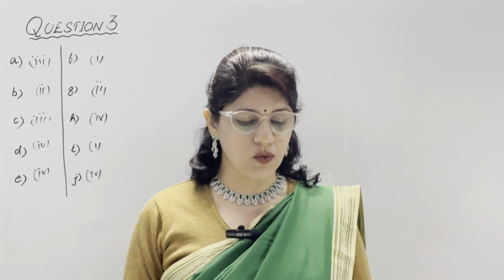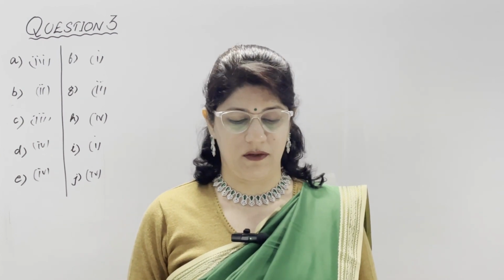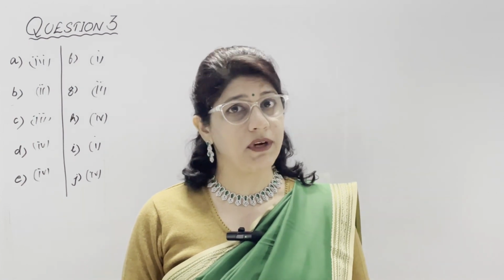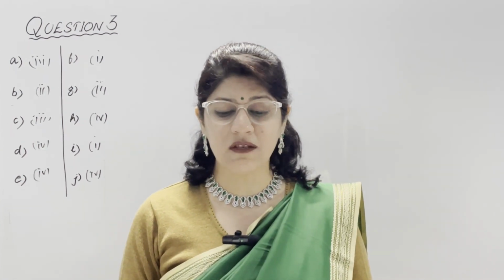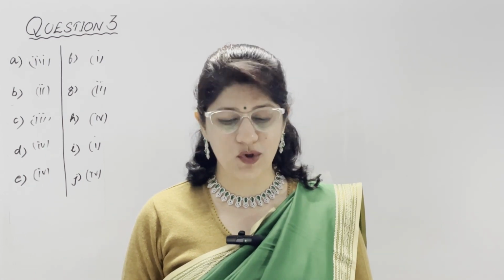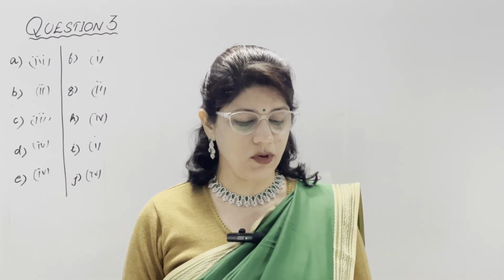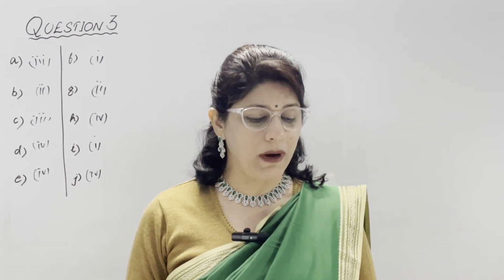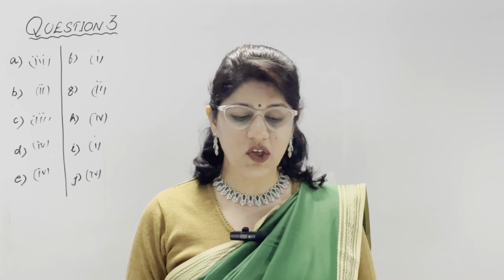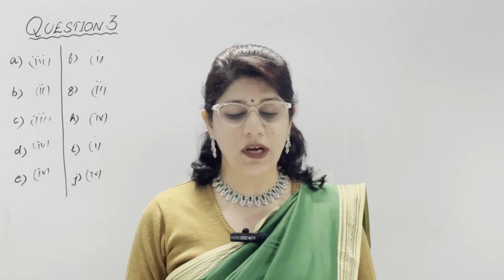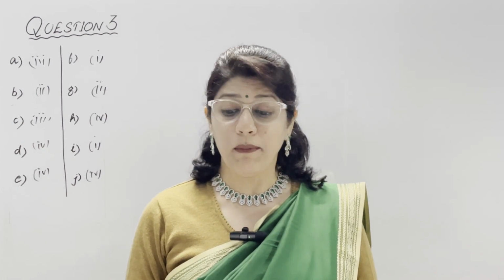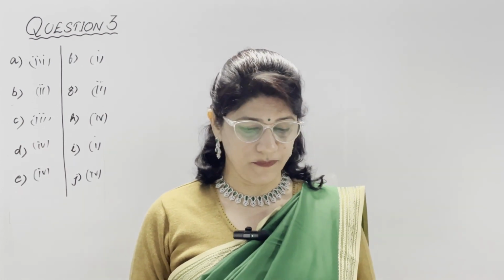Second part, copper is used for making electric wires because copper is a good conductor of electricity. It is highly ductile, it can be drawn into wires, and it is malleable. It can be beaten into sheets. Any one reason you need to give because all these are of only 1 mark. Third part, biogas plants generate rich fertilizer. The sludge left behind is a rich fertilizer because it contains bacterial biomass.